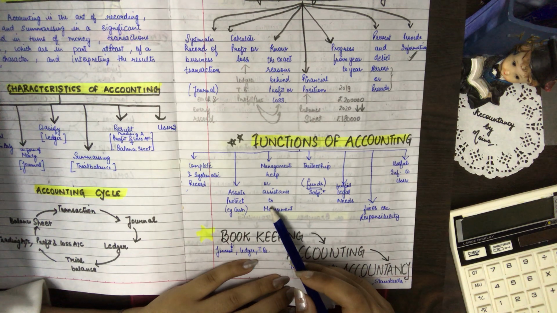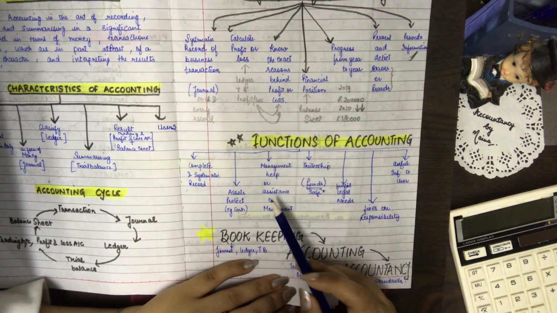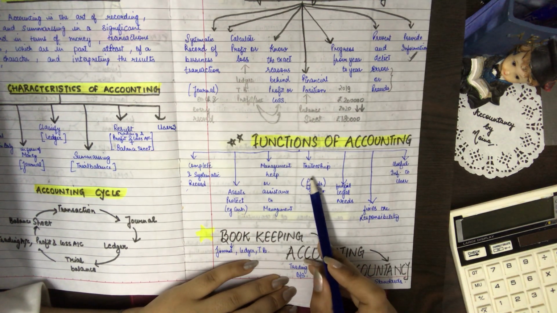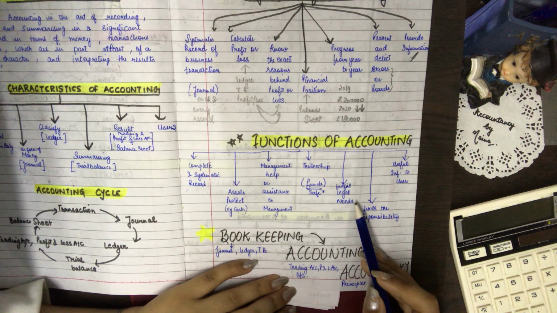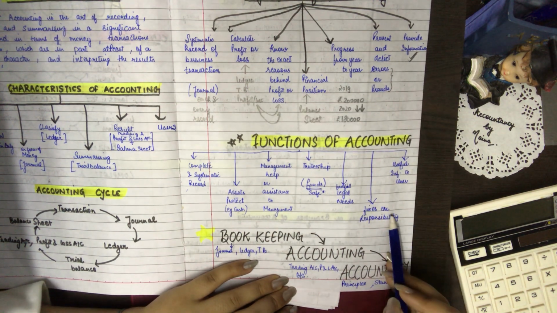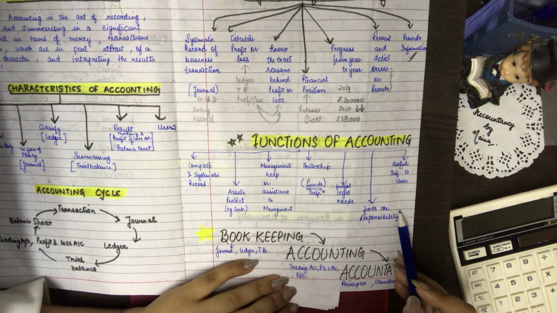It helps us to prevent the errors. It helps the management. It helps in the protection of funds, that is known as trusteeship. It is information which is valid in all legal matters. And then accounting fixes the responsibilities. It fixes the responsibility of every person working in the business.